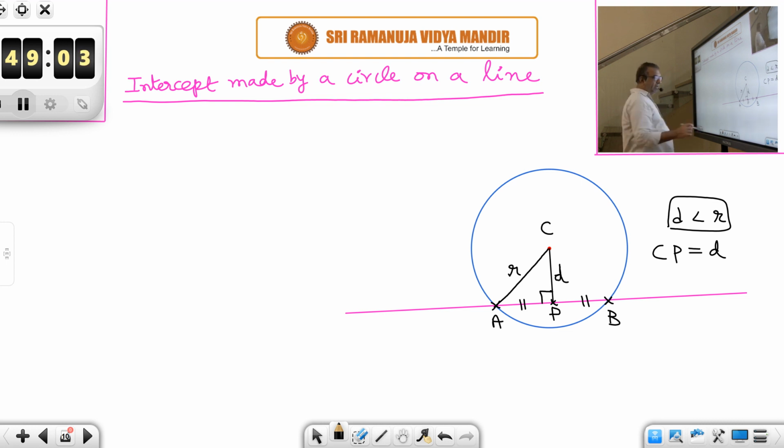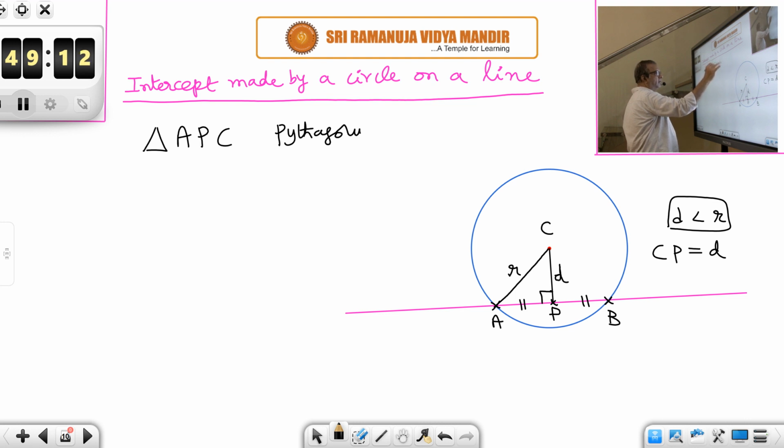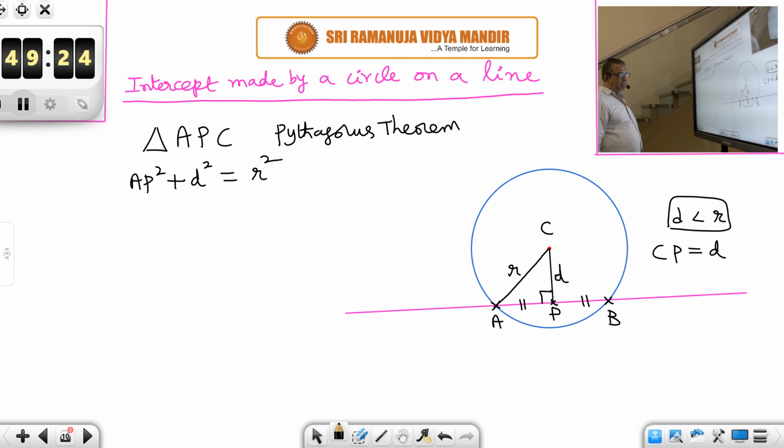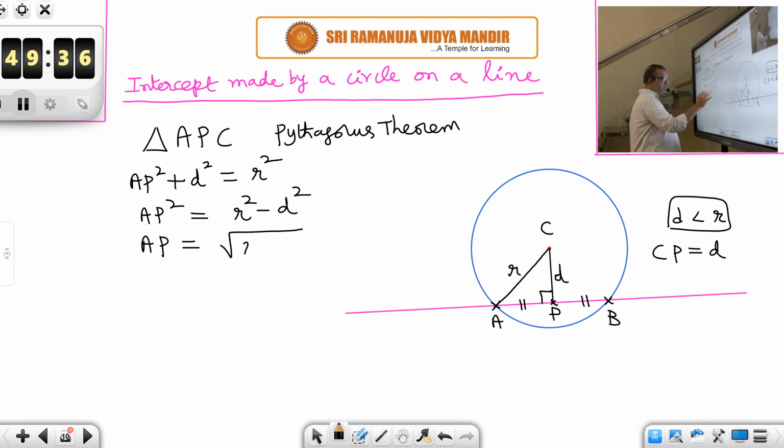So what is AP? Pythagoras theorem. For triangle APC, use Pythagoras theorem. So AP square plus D square is equal to R square. So what is AP square? R square minus D square. So what is AP? Root of R square minus D square.